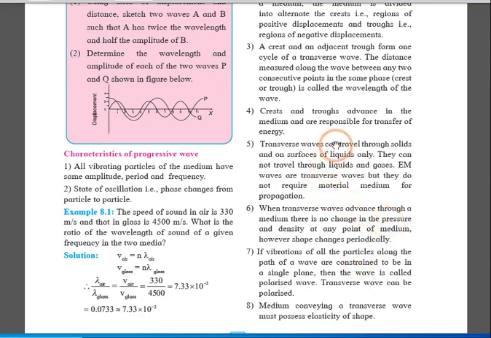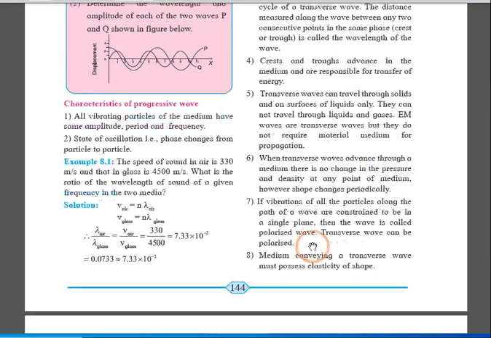Next, transverse waves can travel through solids and on the surface of liquids only, but they cannot travel through liquids and gases. Here we consider electromagnetic waves as transverse waves, but they do not require a material medium. This is like a kind of exceptional case which does not come under this rule. So these waves generally do not require a material medium, but a transverse wave requires one; this is an exceptional case.